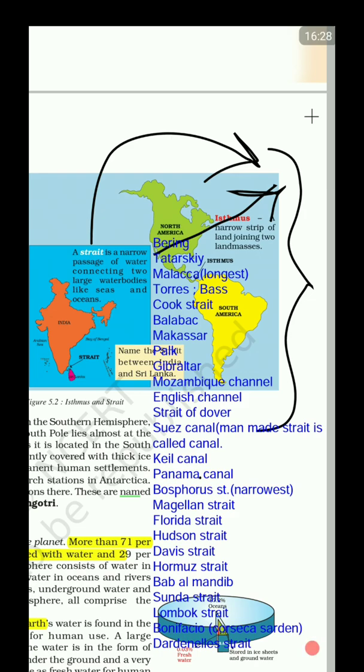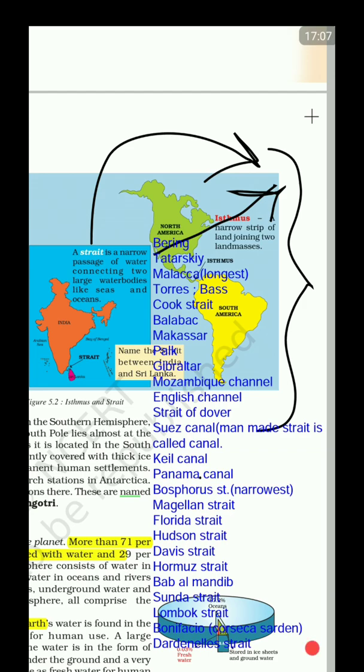Very important and the narrowest navigable strait in the world. Then we have Magellan Strait. Magellan Strait is in Chile, separating South Pacific Ocean from the Atlantic Ocean, right? Next is the Florida Strait. Florida Strait separates Cuba from Florida. Next is the Hudson Strait. Hudson Strait separates quite Baffin Islands from the mainland Canada.